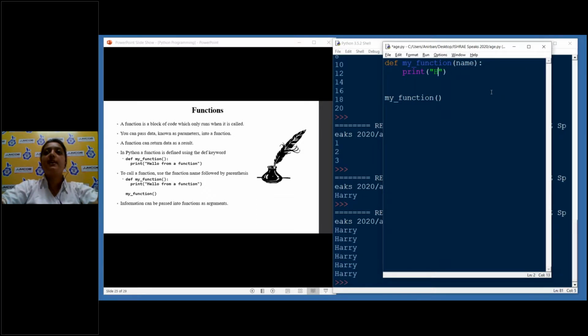This is nothing but an argument which allows us to put a value to the hello, and I'll pass my name. So what it does is it will take the value from the user, pass it in the print function there, hello, and it will put it here. So what I mean by this is I'll tell my function and now I'll put my name. So hello and Harry. And now if I save it and run it,